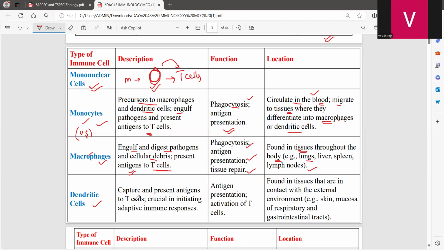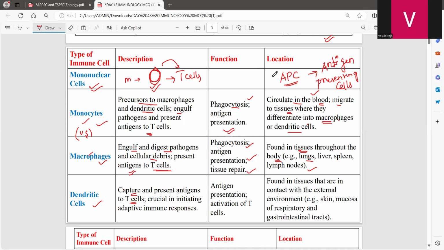Okay, now what is dendritic cells? What is the function of dendritic cells? It is the one capturing and presenting the antigen to the T cells. So you should know what is APC. APC is nothing but antigen presenting cells.